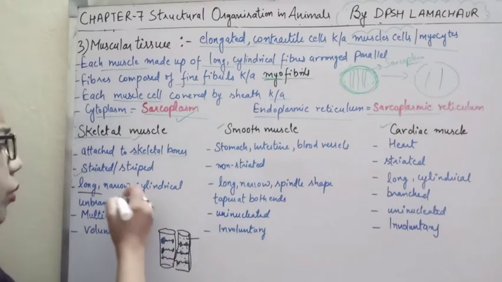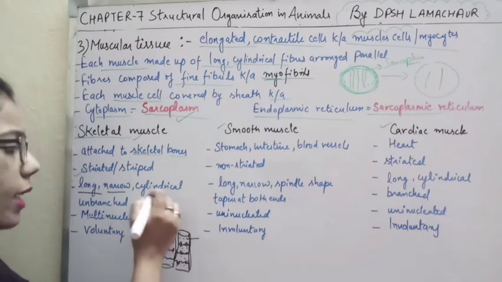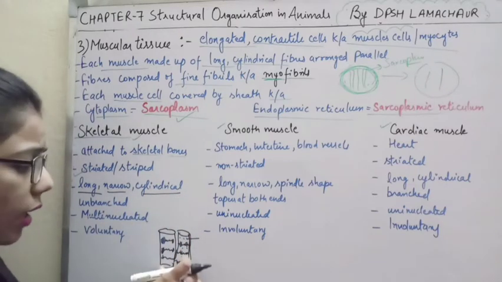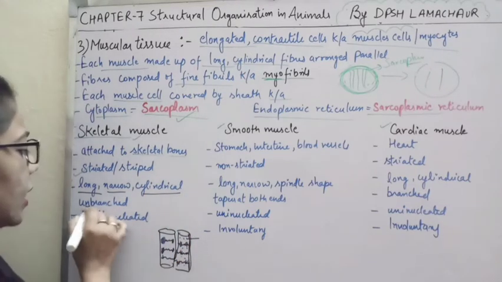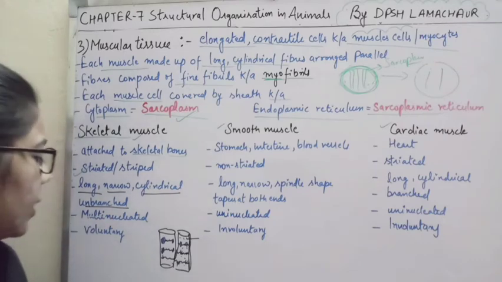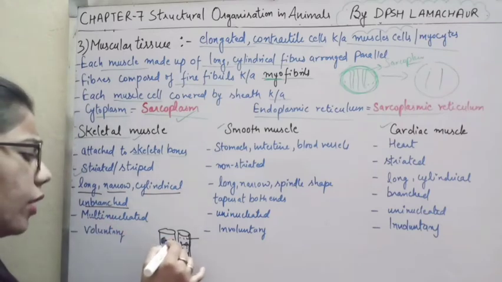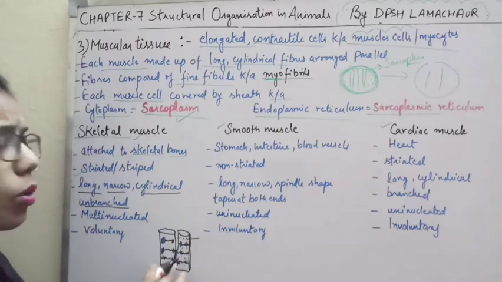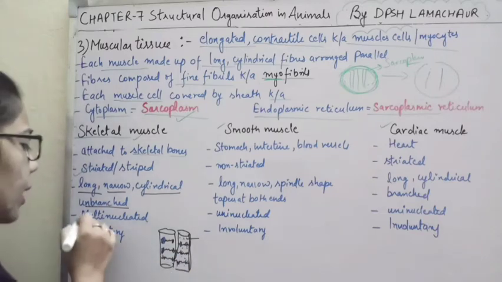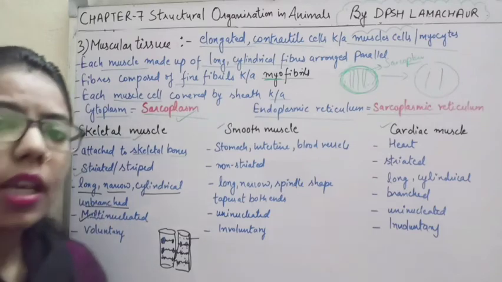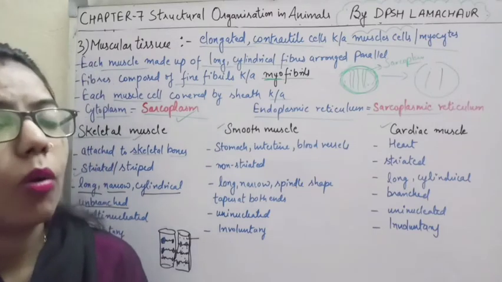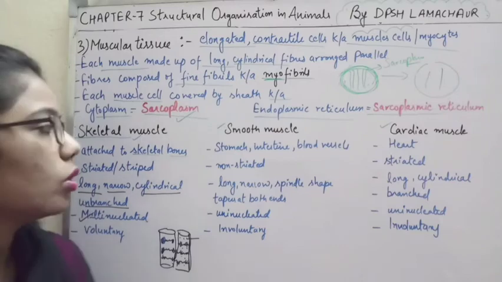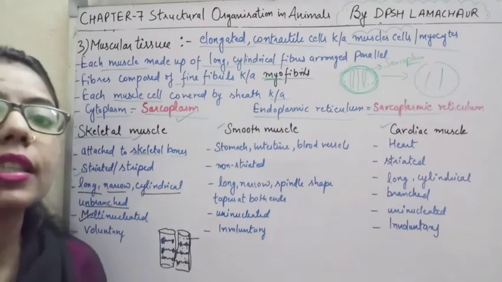So it is long, narrow and cylindrical, and not branched, so we can say these are unbranched. You can see many nuclei are present here, so you can say that it is multinucleated.